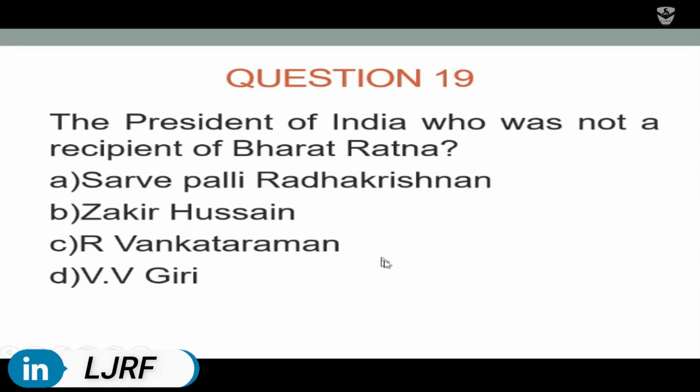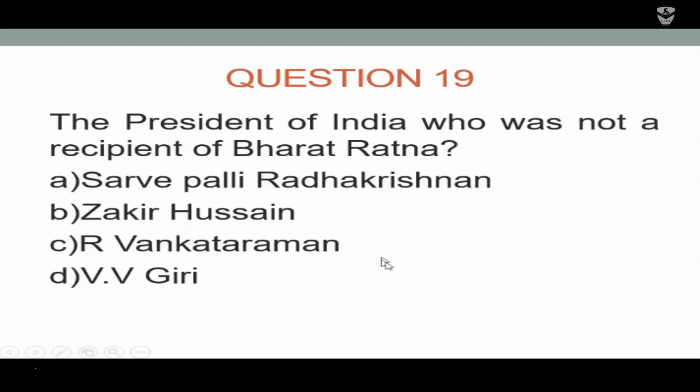Nineteenth question: which President of India was not a recipient of the Bharat Ratna? Option A, Sarvepalli Radhakrishnan. Option B, Zakir Hussain. Option C, R. Venkataraman. And option D, V.V. Giri. Option C is the right answer. R. Venkataraman was a President of India who was not a recipient of the Bharat Ratna.